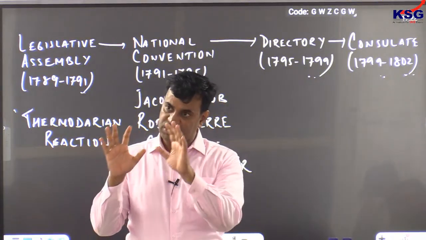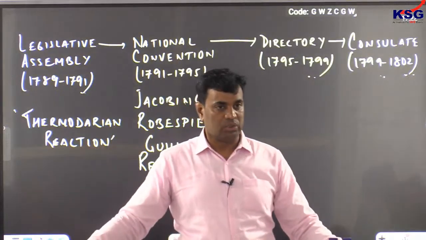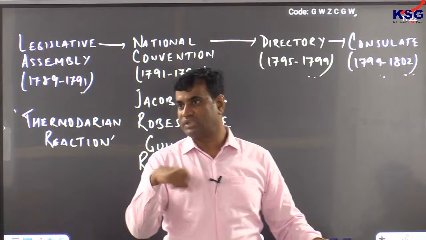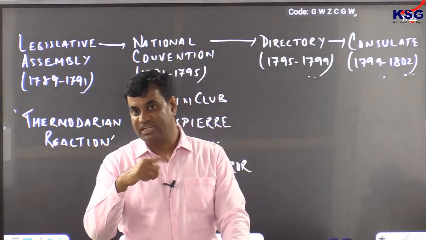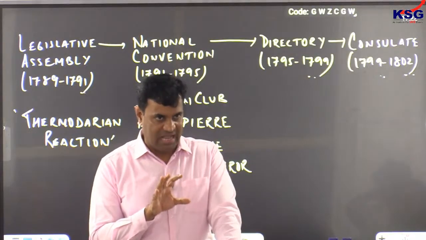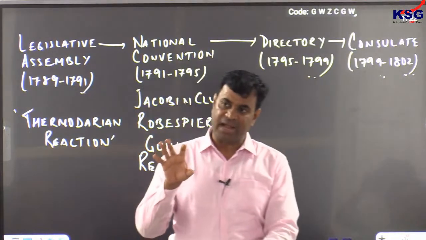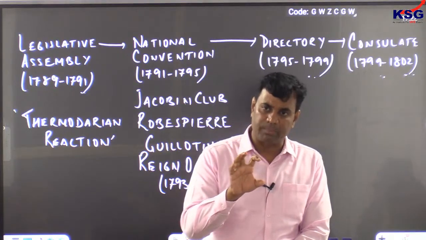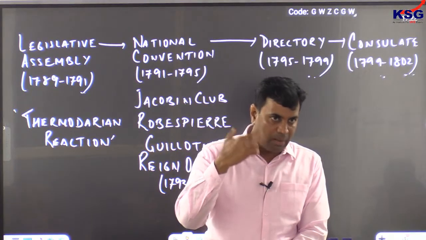When these resources came at the command of Napoleon, that strengthened his financial muscles. Clear? First of all, he established a central banking institution at Paris known as Bank of France. Clear? And from this central banking institution he began to provide easy credits and loans to the people just to boost their economic sentiments.